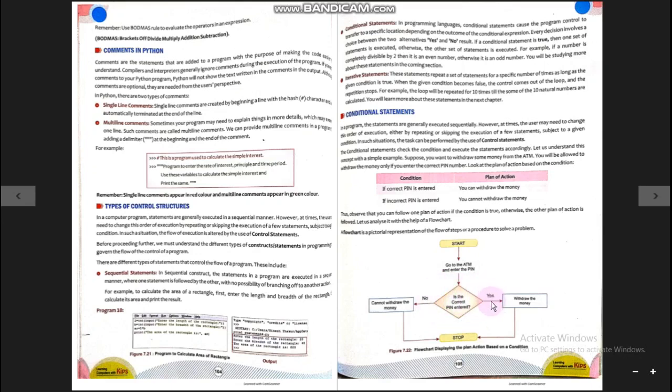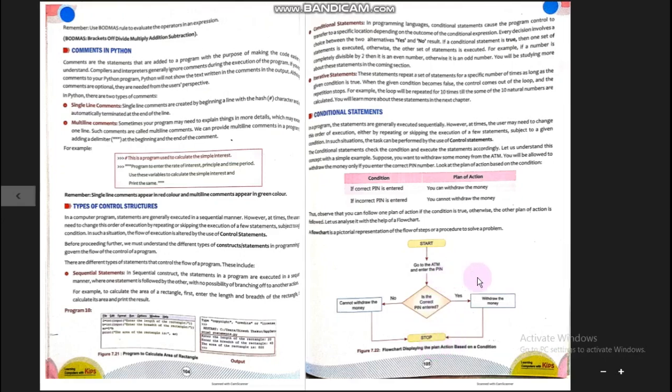In the case of a correct PIN, withdraw the money, that is the output. In the case of an incorrect PIN, meaning the condition becomes false, you cannot withdraw the money, and after that, from both ends the program comes to a stop. So in this way the conditional statements work.